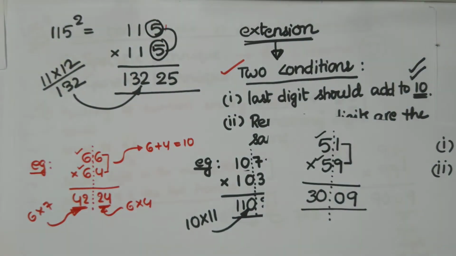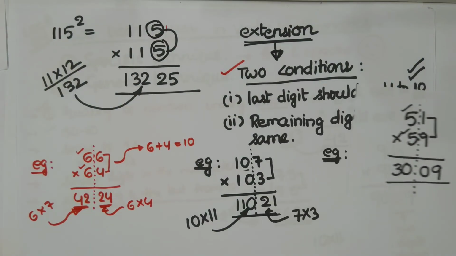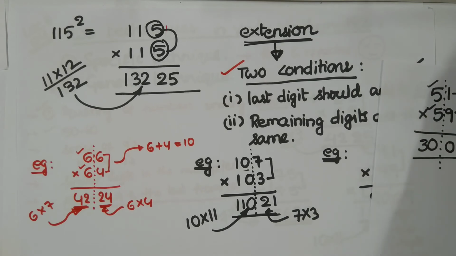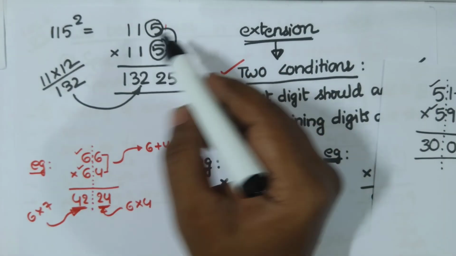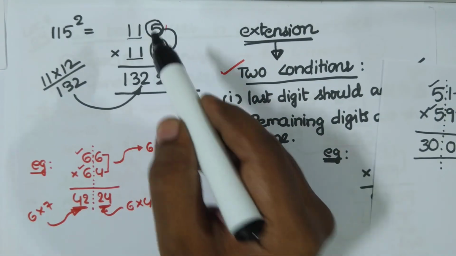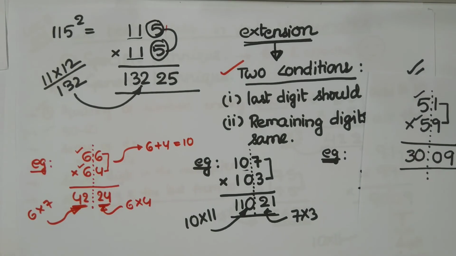You see, 5 plus 5 is 10, right? So therefore we can do this. Many people miss this beauty. If the last digits add up to 10 and the remaining digits are the same, then definitely we can use this technique to get the answer as easily as possible.